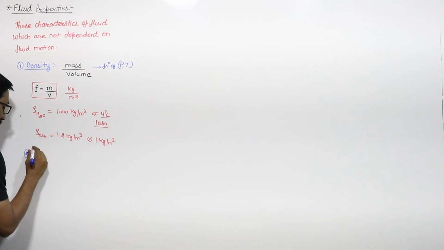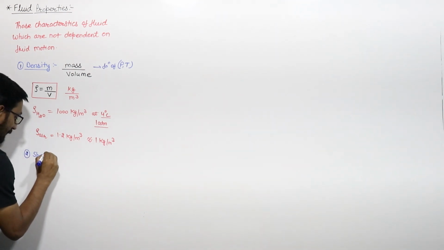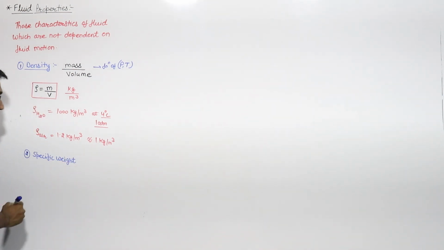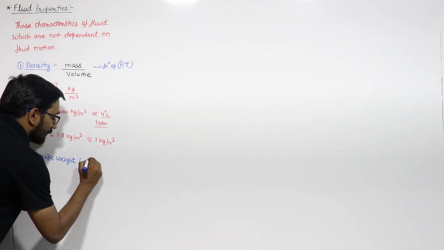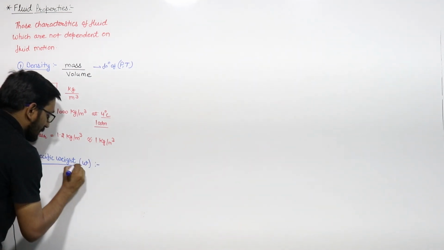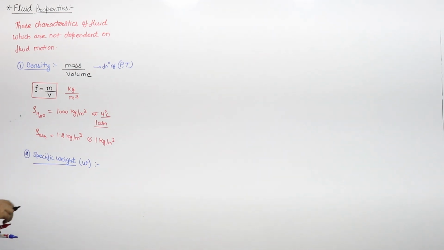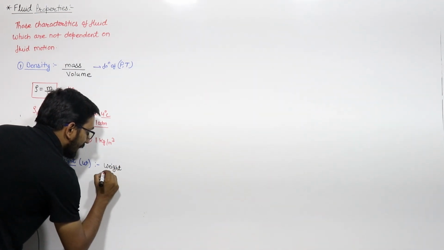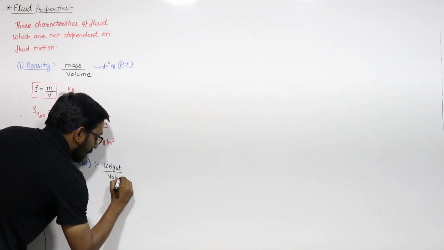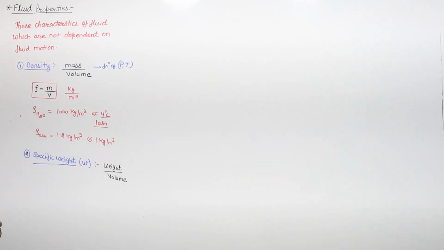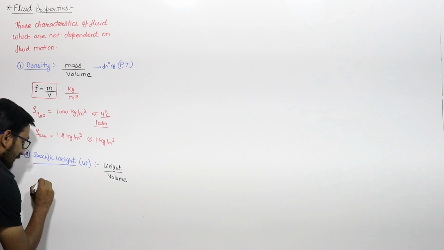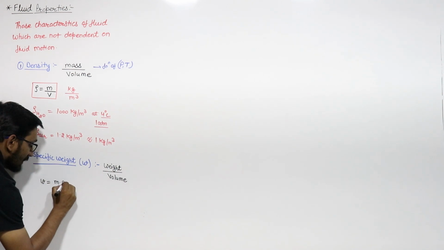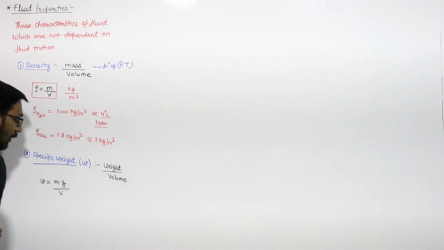Second property of the fluid is specific weight. We represent this property, specific weight, with the letter small w. This is not omega, this is small w. The specific weight is the ratio of weight per unit volume. So I can write that specific weight w is equal to weight, that is mass into acceleration due to gravity, upon volume.